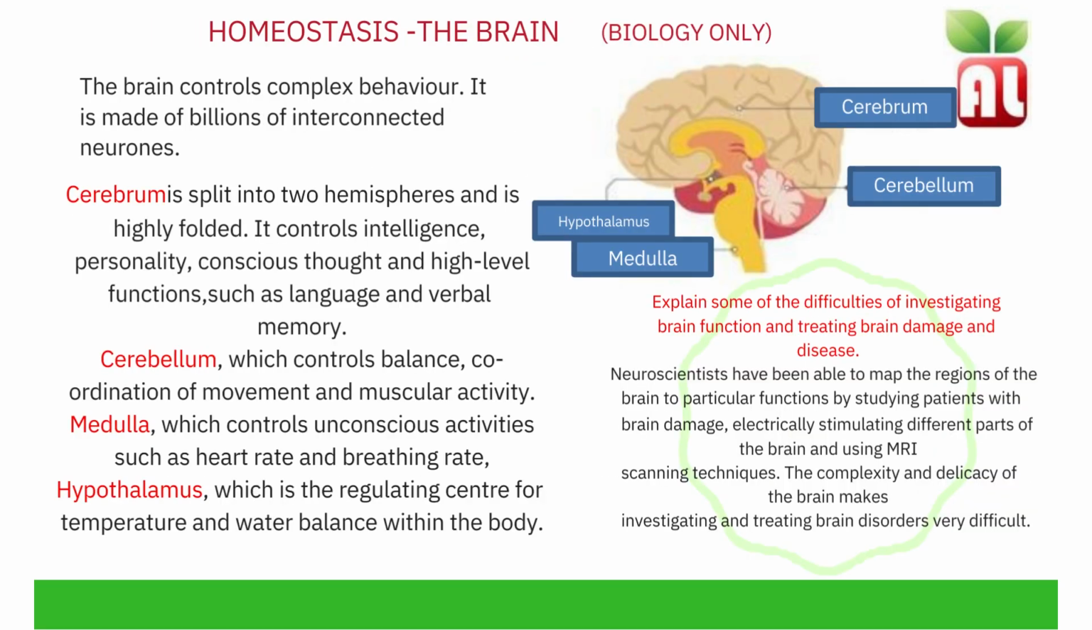The brain controls complex behaviour. It is made of billions of interconnected neurons. The brain has many parts. The cerebrum, which is split into 2 hemispheres and is highly folded. It controls intelligence, personality, conscious thought, and high-level functions, such as language and verbal memory.